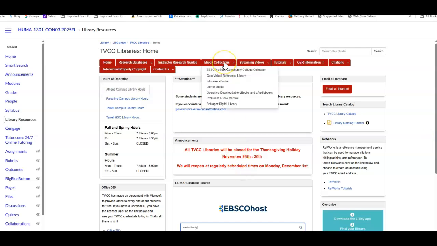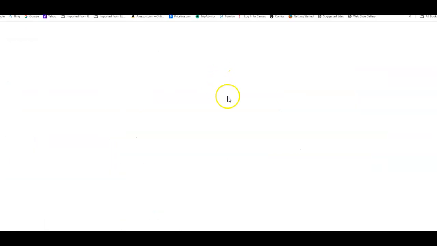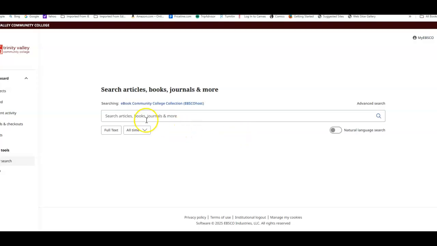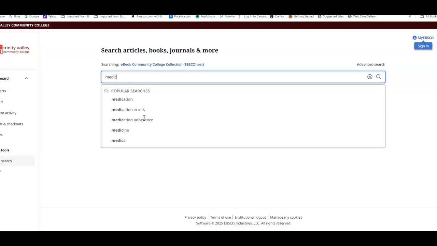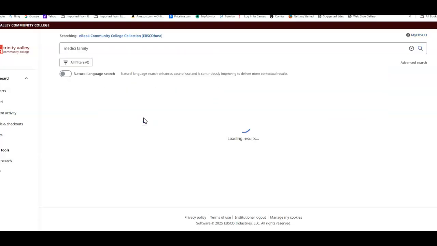We also have ebook collections. I'm going to go into this one very quickly because you may not be aware we actually have books to look at. And if I go back to Medici family, some of the same ones are going to pop up that we're looking at.